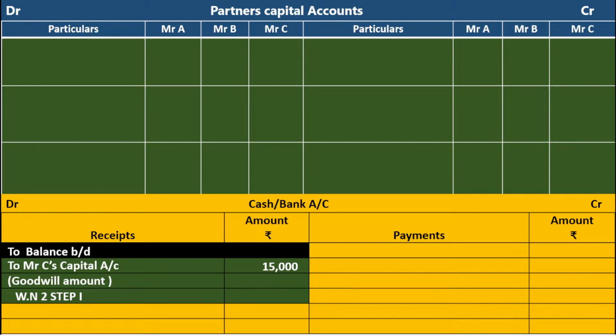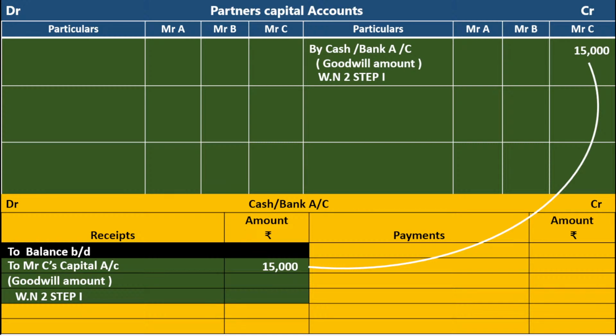This is as per the active way. Write in the passive way. Mr. C's capital account is credited by cash or bank account. Goodwill amount. Working note number 2, step number 1, 15,000. I have taken this 15,000 from the cash or bank account. Understanding or not? We have to write in both the accounts. When the new partner brings the cash for goodwill, first you write on the debit side of the cash or bank account. Second step is to write in the partner's capital account on the credit side. Next step, we have to distribute this goodwill among the old sacrificed partners.